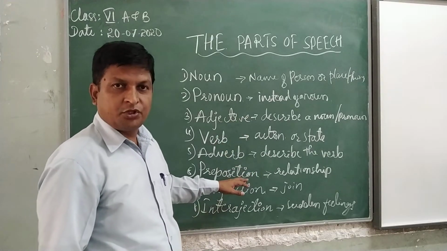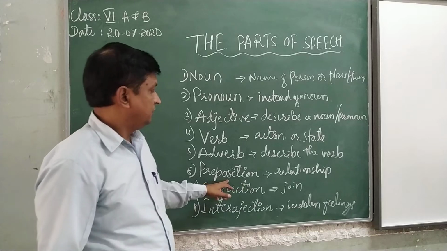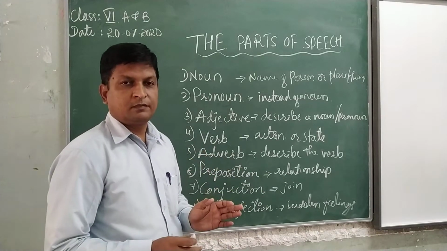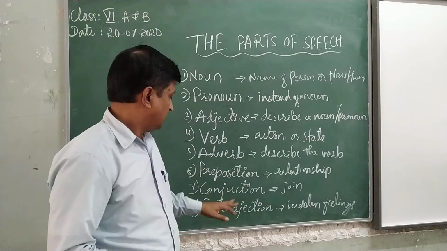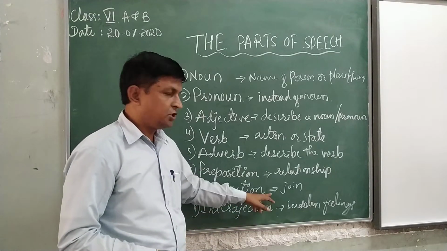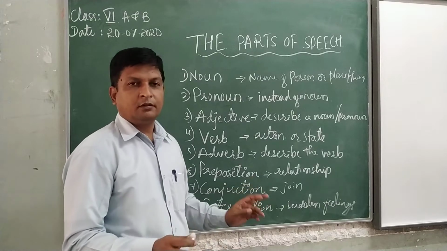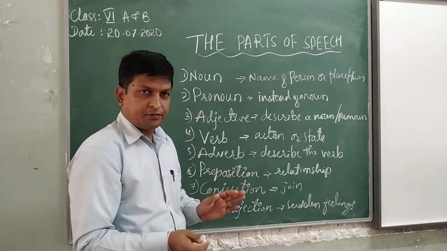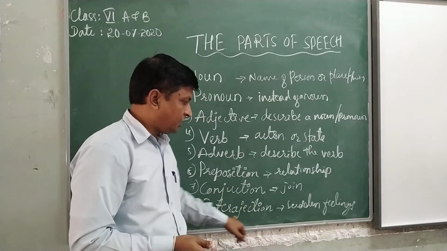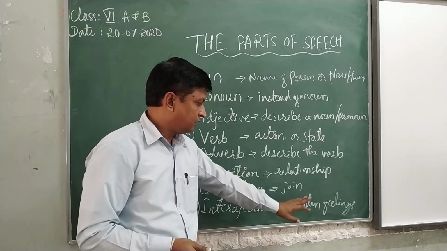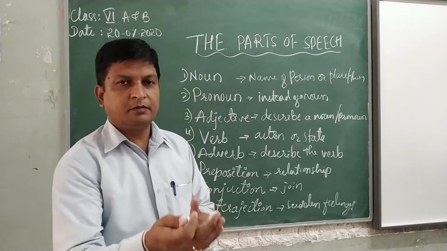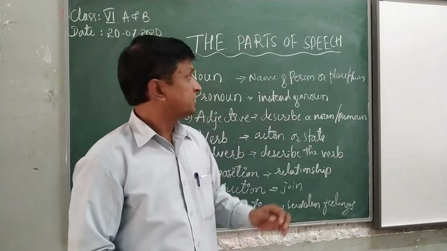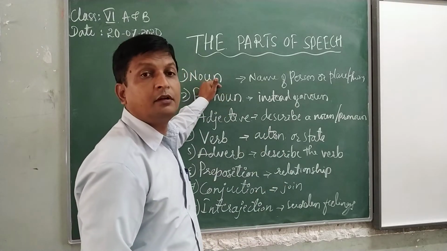And adverb, it describes the verb, slow, fast, yes. And preposition, these are the relationship between the noun, pronoun, nouns. And conjunction, it joins between two words or sentences. And interjection, that is the sudden feelings. It expresses the sudden feelings. So let us start about the detailed noun.